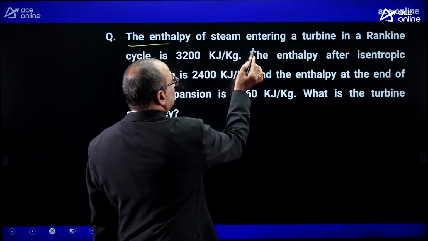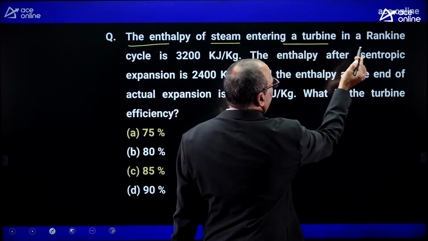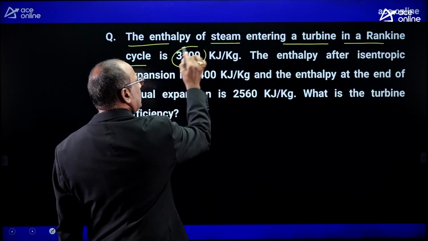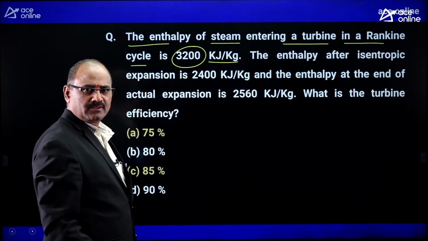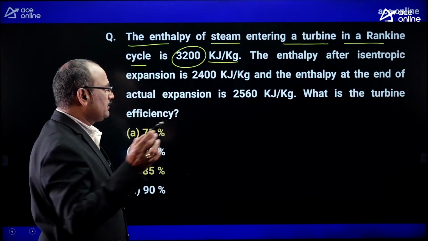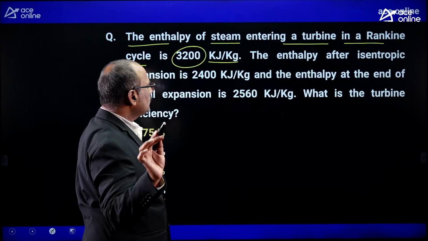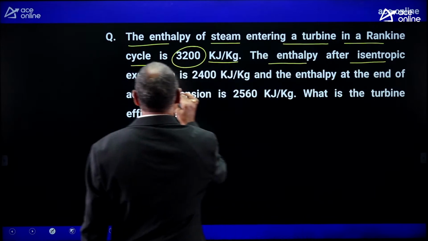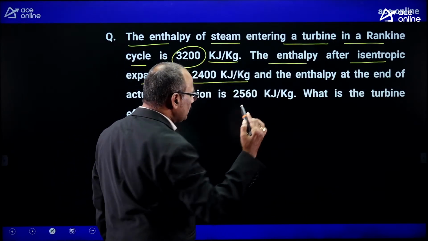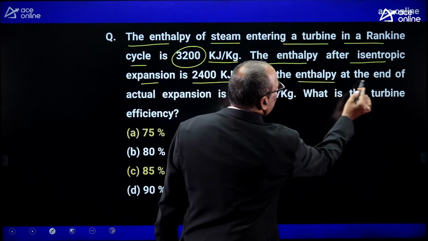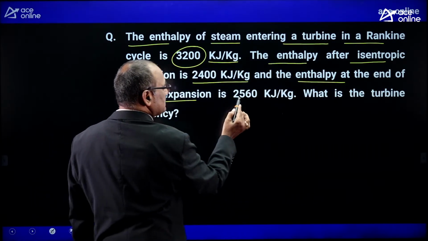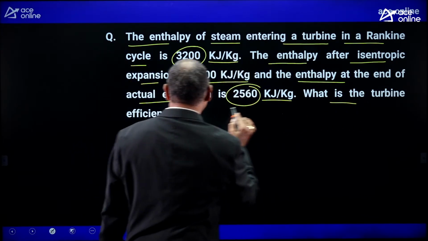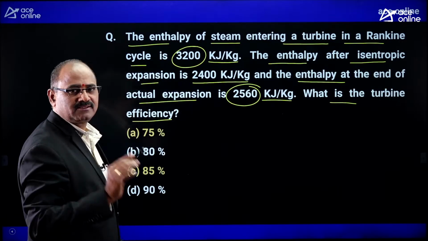The enthalpy of steam entering a turbine in a Rankine cycle is 3200 kilojoules per kg. That means the steam is entering the steam turbine with 3200 kilojoules per kg. The enthalpy after isentropic expansion is 2400 kilojoules per kg, and the enthalpy at the end of actual expansion is 2560 kilojoules per kg. Then what is the turbine efficiency?